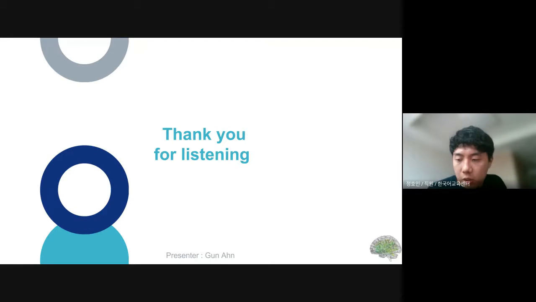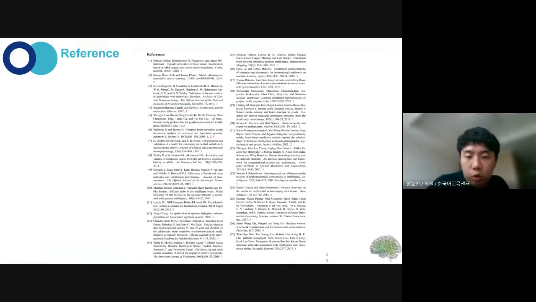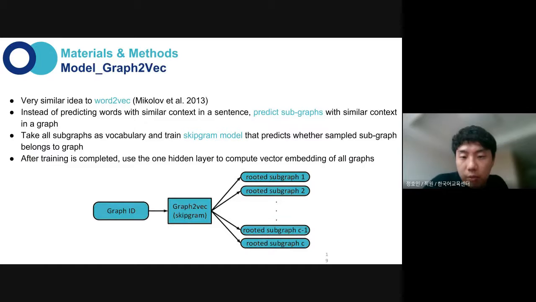I'm curious about the graph-to-vec. There you used a subgraph as a token of the Graphormer, and I'm curious about how you can extract the subgraph feature from the original graph.